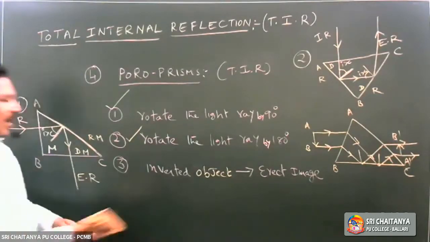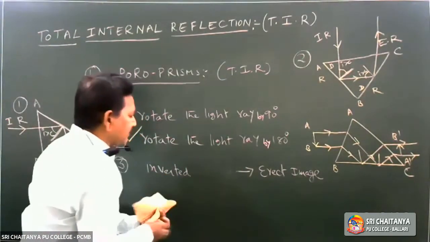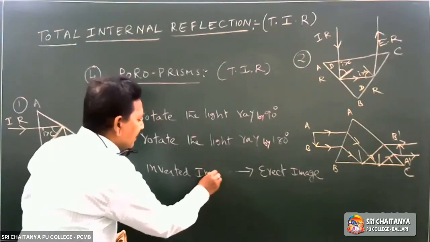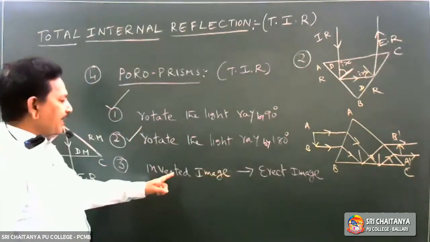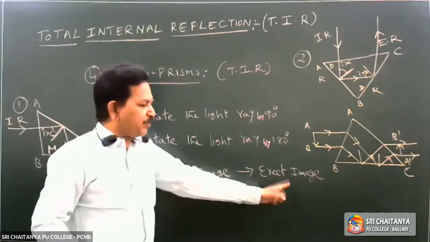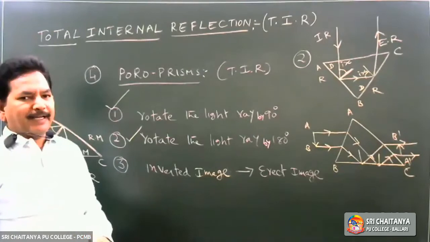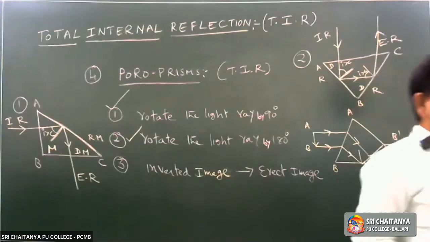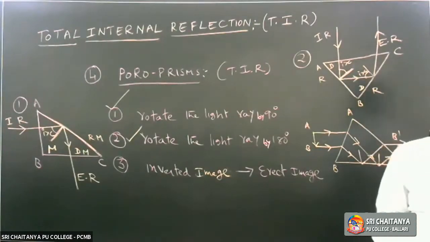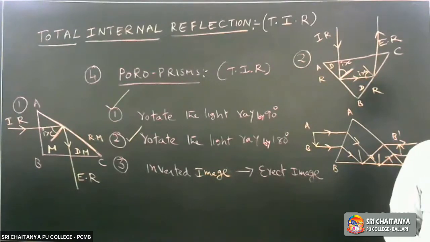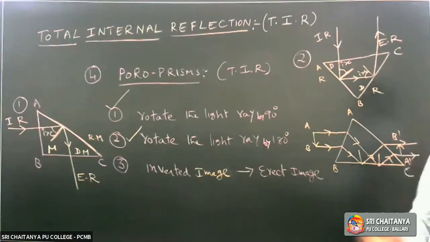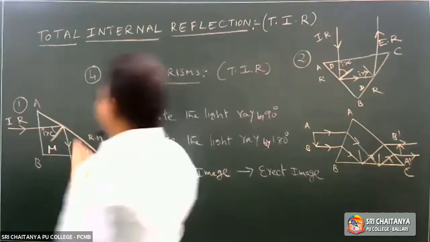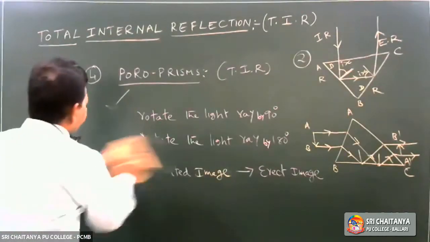Here we can take the object or image as one and the same, because in an optical device, an inverted image is formed, which is converted into an erect image to observe properly. So 4 applications completed. The first one, glittering of diamond. Second one, shining of air bubble in water. Third one, formation of mirages. The fourth one, Porro prisms. These are applications of total internal reflection.